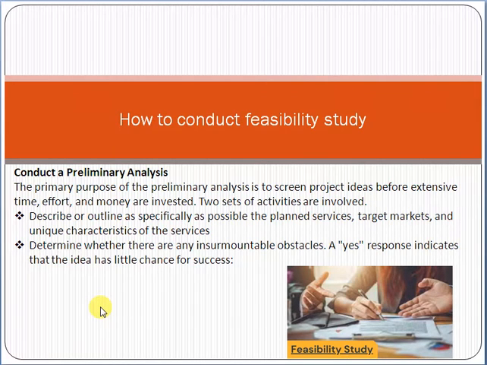Today we shall discuss a topic: how to conduct a feasibility study. Friends, today's topic is very interesting and very important with respect to project management, especially if you are planning to give the PMP exam. So this is an important topic.